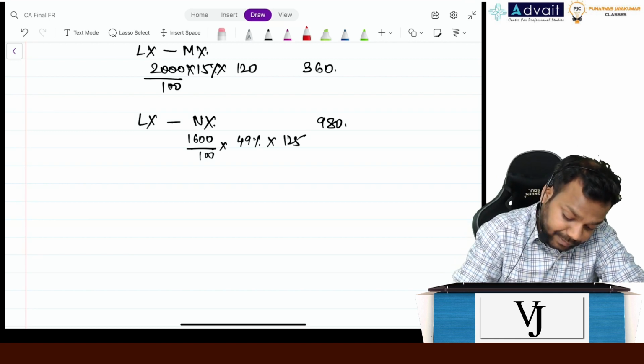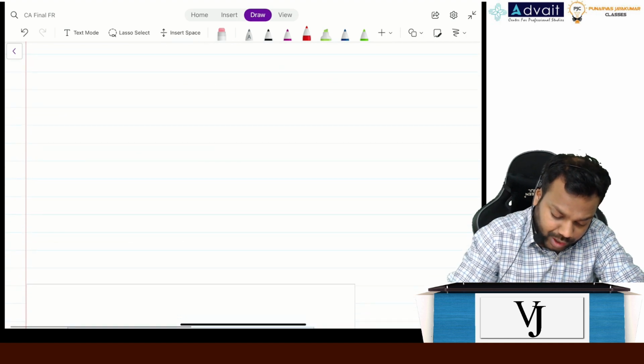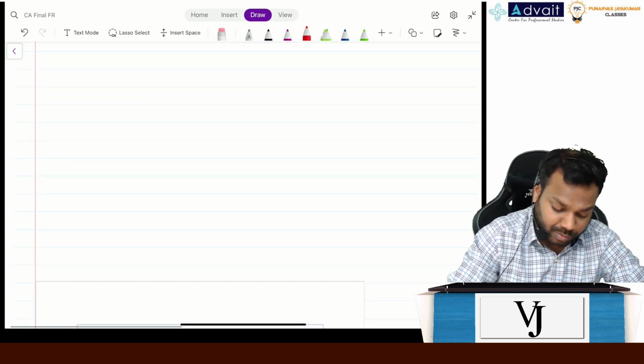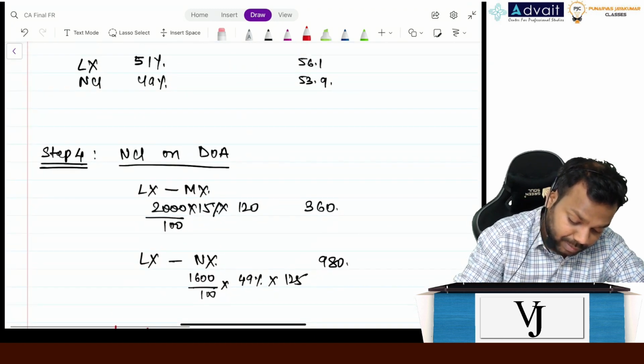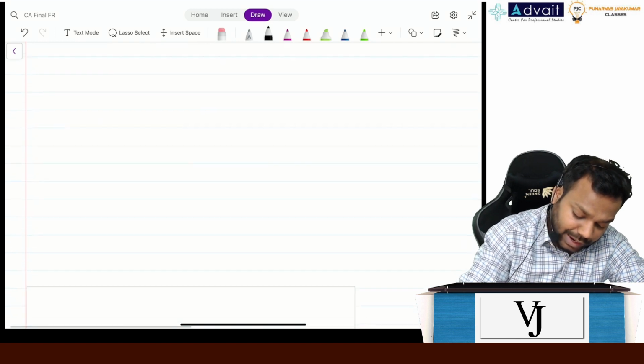Now less. I'm just leaving it blank and moving ahead. You also leave it blank. You can leave 3 lines and move ahead if you're solving in your book or wherever you're solving. It will be step number 5, not 4. Now let's calculate goodwill.